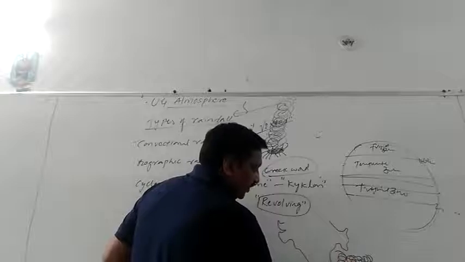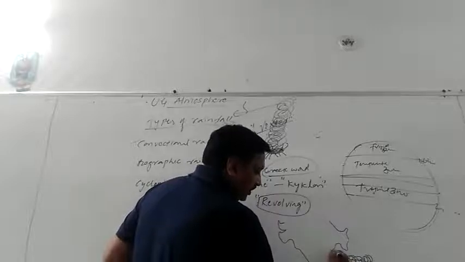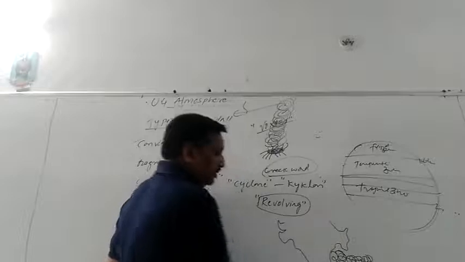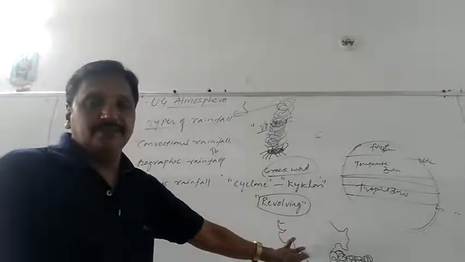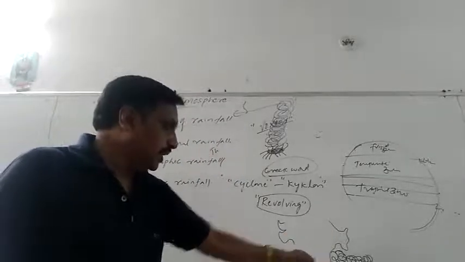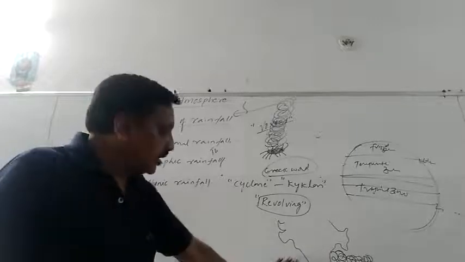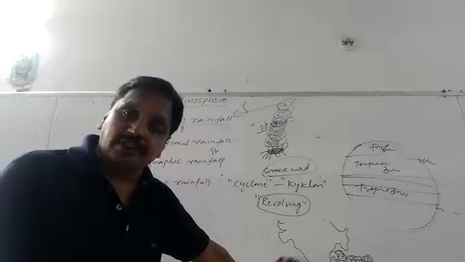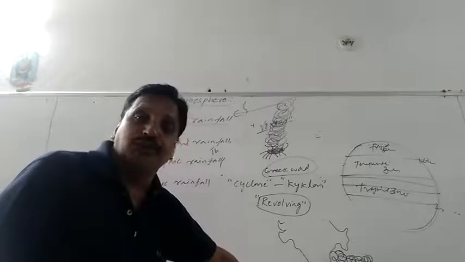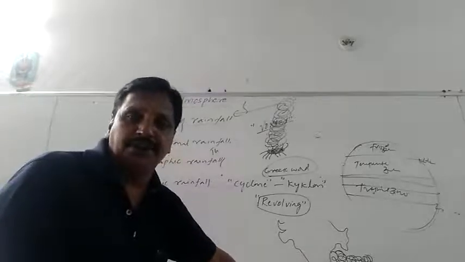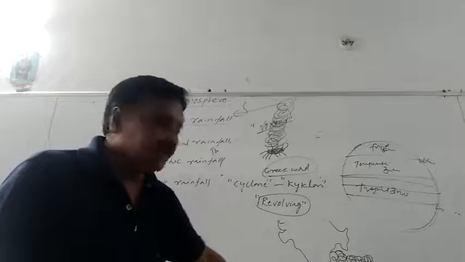That's why we are experiencing rainfall. Mostly India will be experiencing tropical cyclones because India is very close to the equator, only 8 degrees away from the equator.